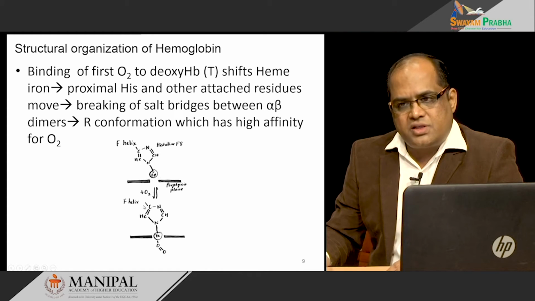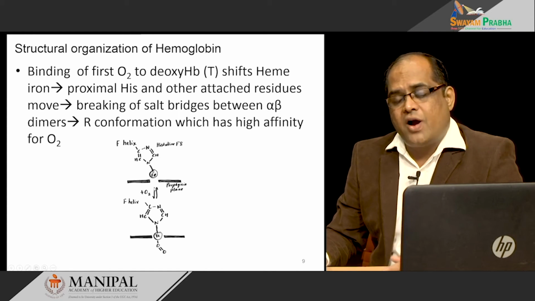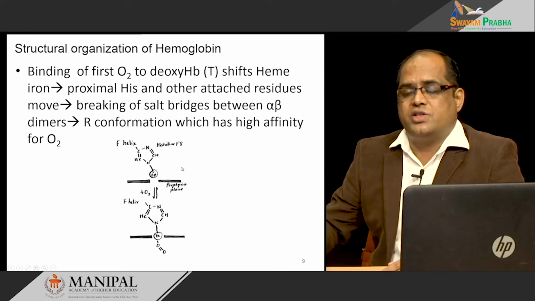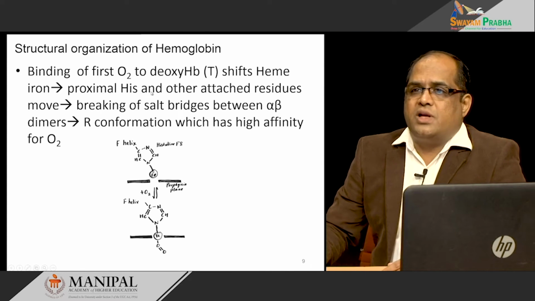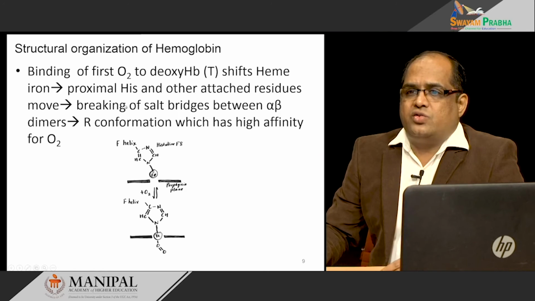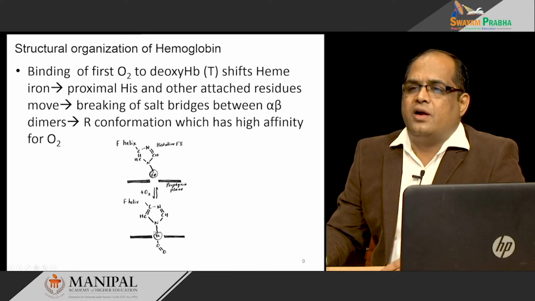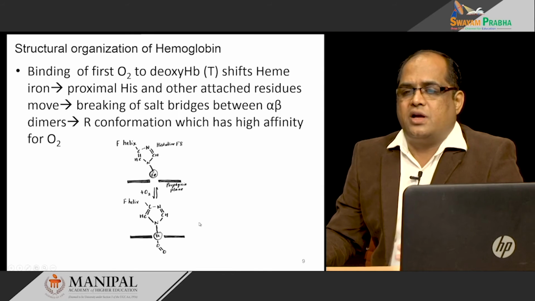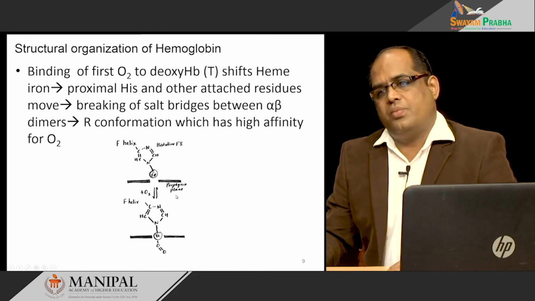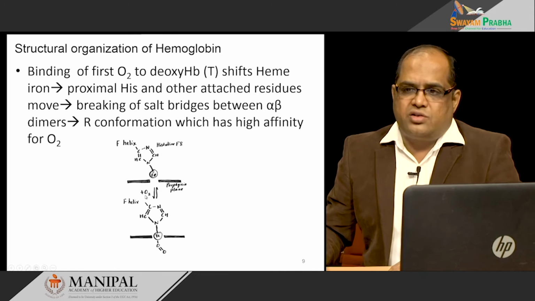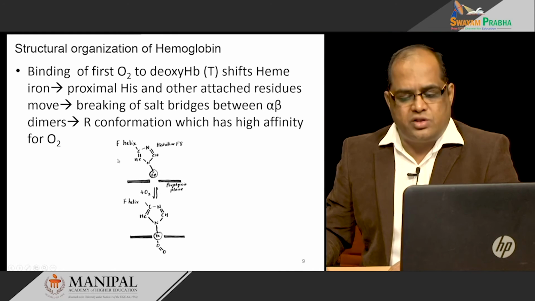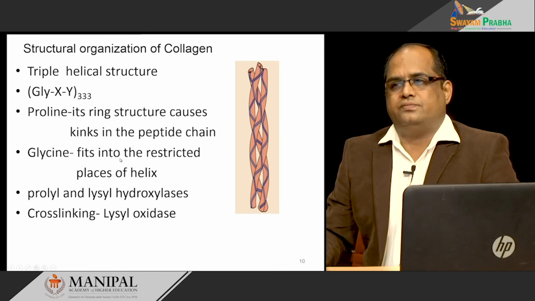That is how this structure helps in its function, that is, the binding of the oxygen. So, this proximal histidine and other residues move into the plane of the porphyrin ring, breaking the salt bridges and converting the T form of hemoglobin into the R form. Once the oxygen is delivered, it goes back into the T form.